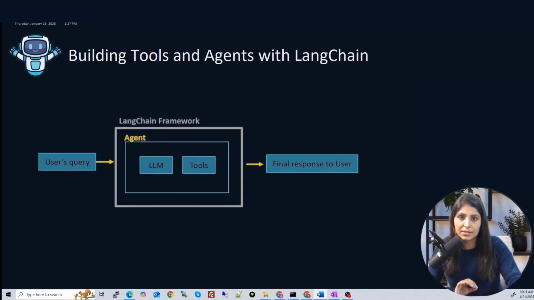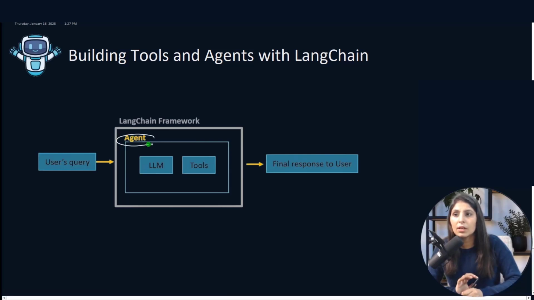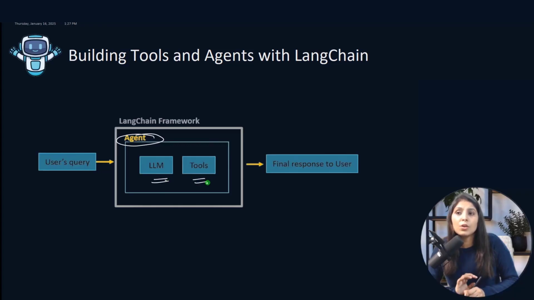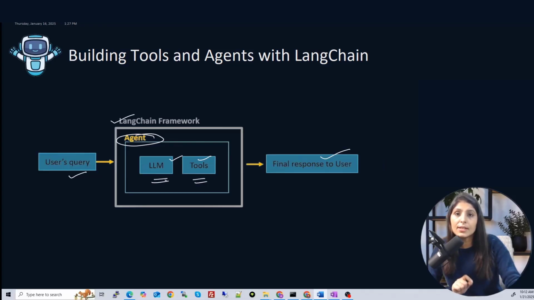Now let's talk about agents. Agents act as coordinators. Let's see how an agent works. Here you'll see this is the agent, right? The agent will always combine the LLM and tools to perform the functionality. The agent will see when to use the LLM and when to use a tool. When the user asks a query, the agent will use the LLM and tools together to fetch the response. The agent decides whether the LLM alone can handle the task or a tool is needed, and if a tool is needed, then which tool it should be.